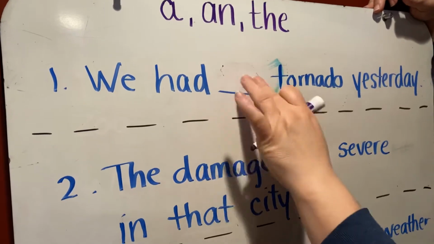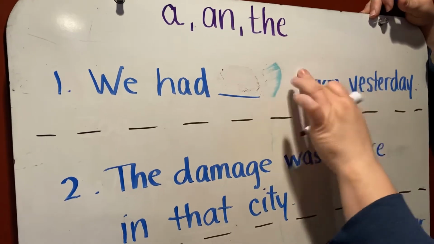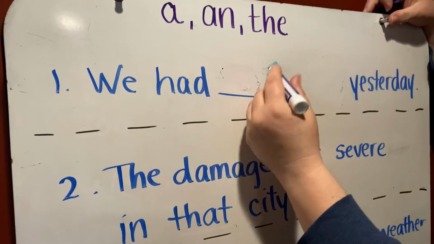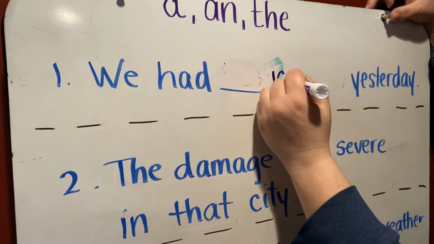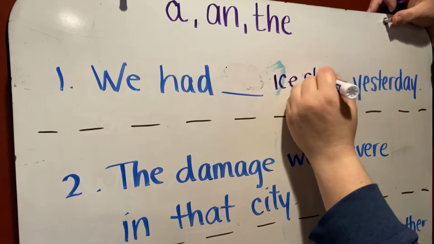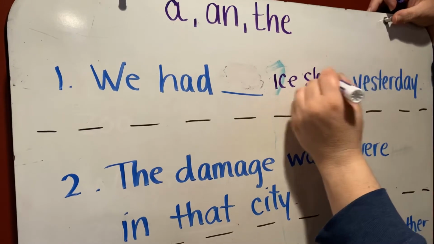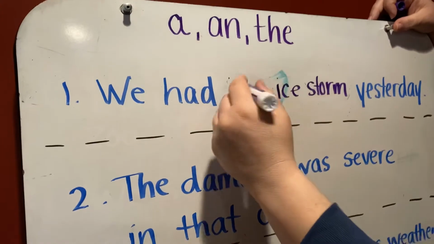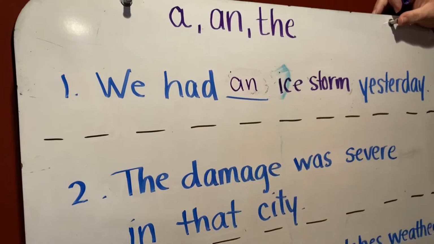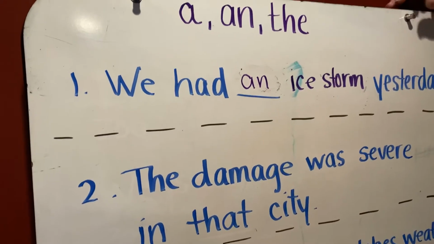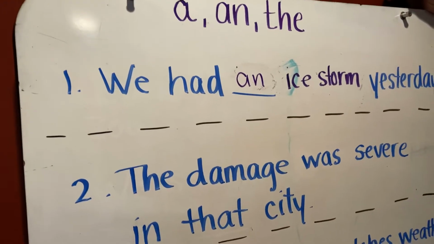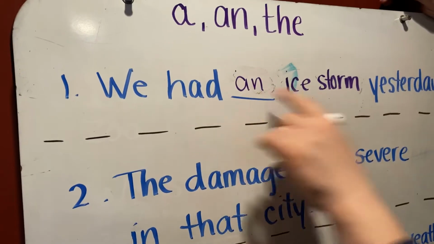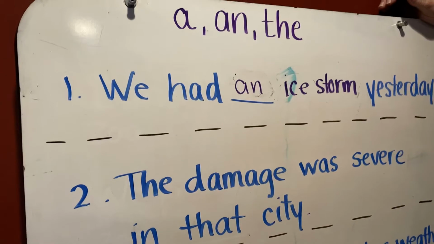If you had a choice between a and an, you're going to use a here because your noun begins with a consonant. So now I'm going to change this noun and give you a new noun. When you have a noun that you're describing with an article and your noun begins with a vowel, you're going to use the article an. We had an ice storm yesterday. An ice storm. Ice storm begins with a vowel, so you're going to use the article an.